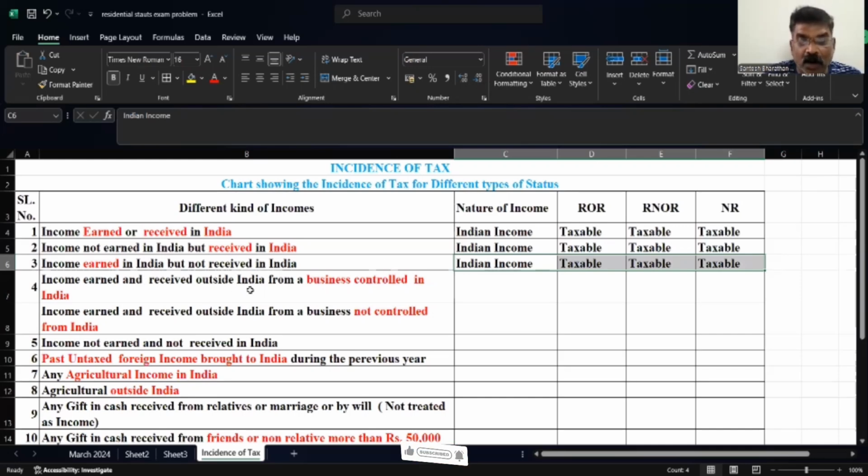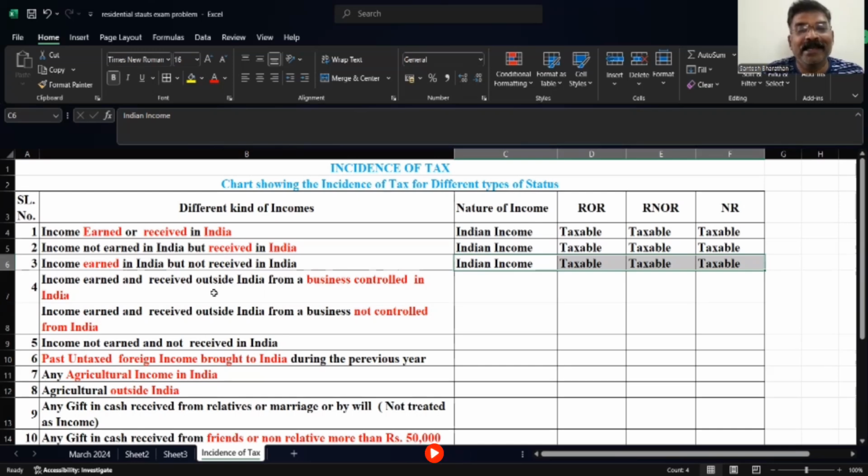Income earned and received outside India from a business controlled in India. Both earned and received outside, but controlled in India. This is basically deemed to be Indian income. I told the example of an embassy.